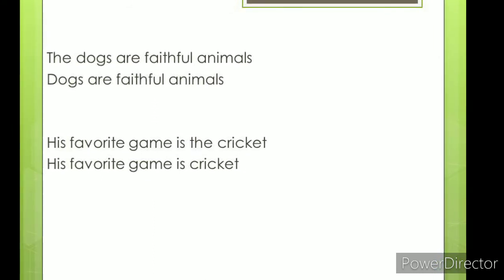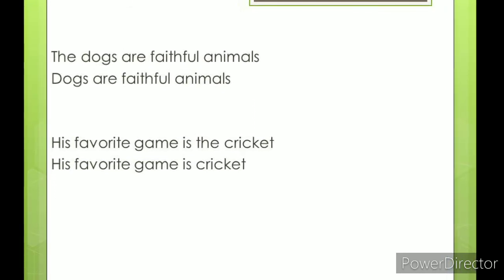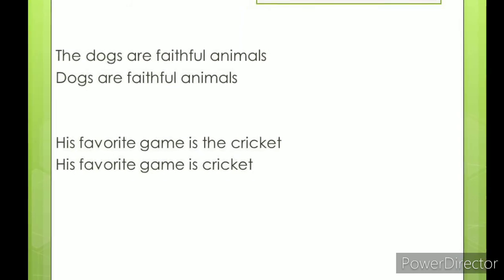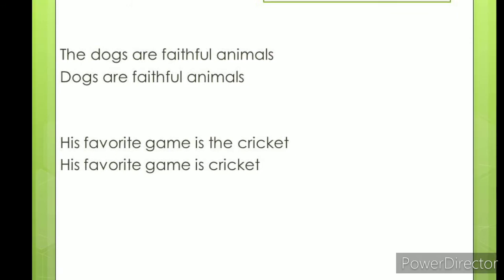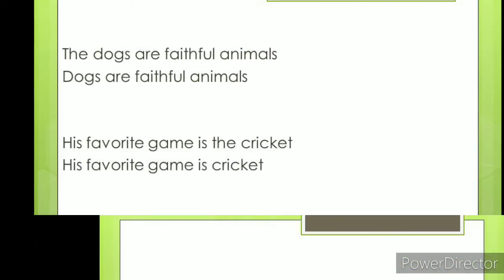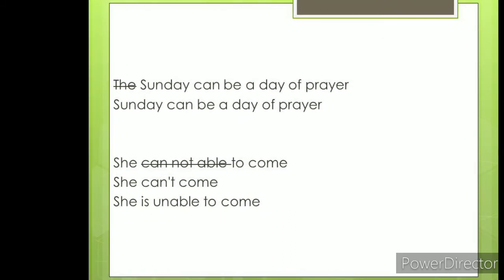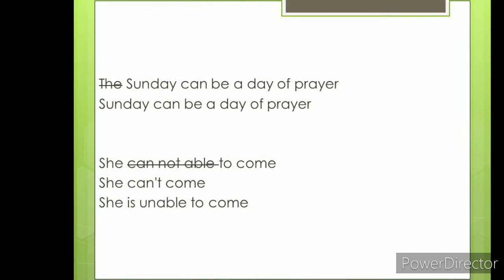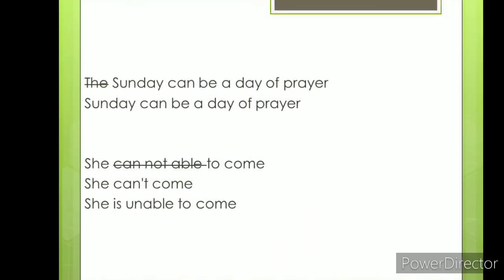Do not use the definite article before the name of colors when used as a noun. His favorite game is the cricket. The correct sentence is his favorite game is cricket. Do not use an article before the name of games like football, hockey, tennis. The Sunday can be a day of prayer. Sunday can be a day of prayer. Do not use the definite article before the name of days and months.